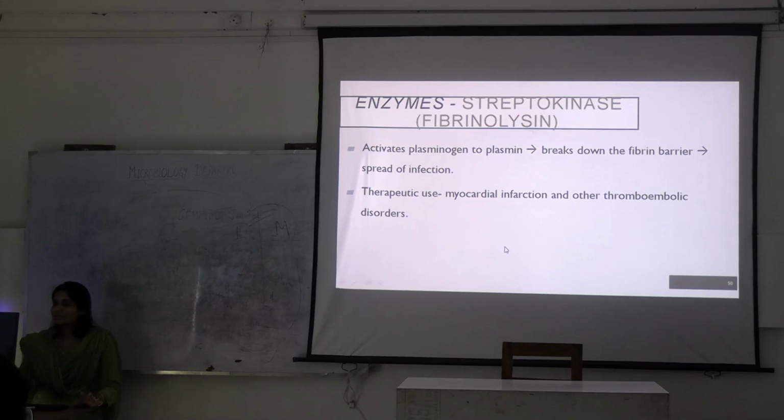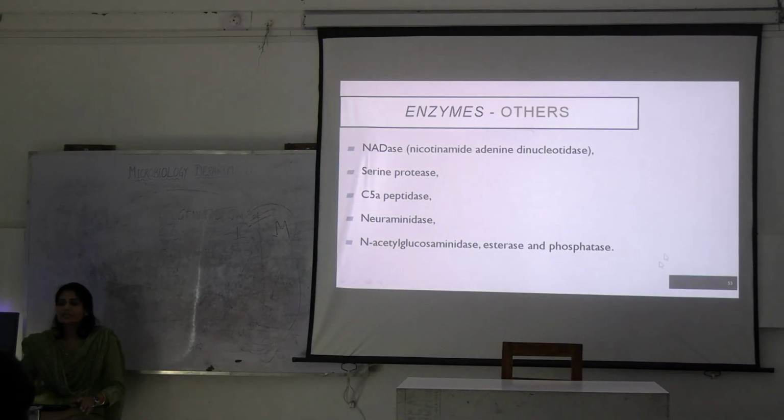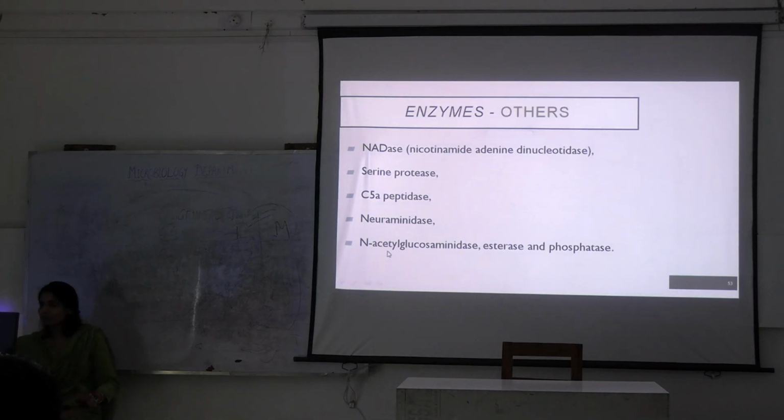Okay, what else is there? Streptokinase is there, which is used therapeutically in myocardial infarction. Okay, is this making sense? This is used therapeutically, meaning apart from the pathogenicity, this can also be used in therapeutics in case of MI. Okay. And about enzymes, these are all tissue destructing enzymes, just like Staphylococcus. Okay. That is about streptococcal virulence factors.